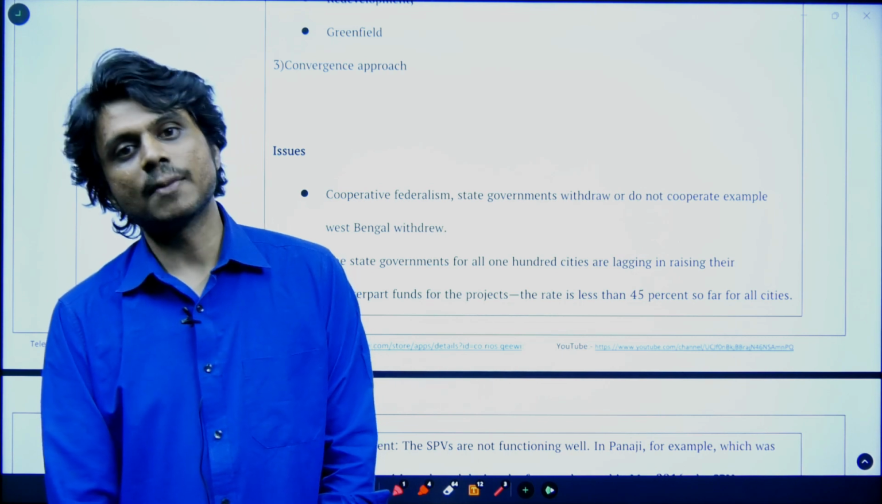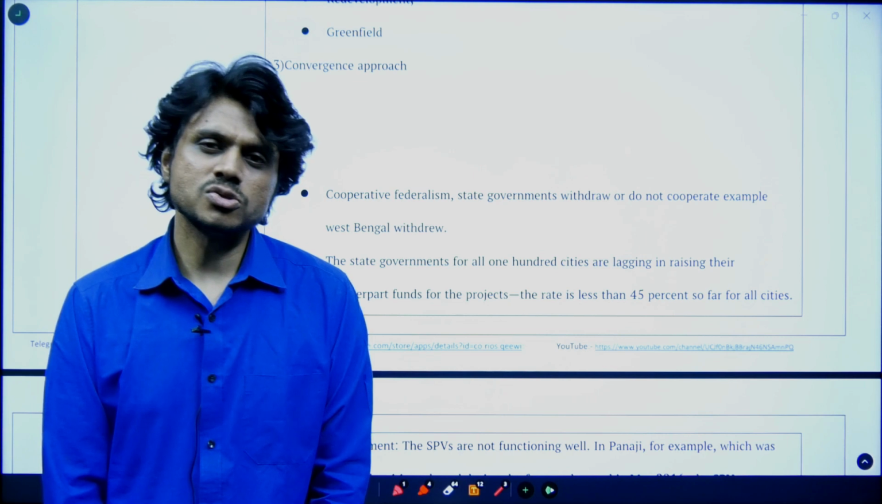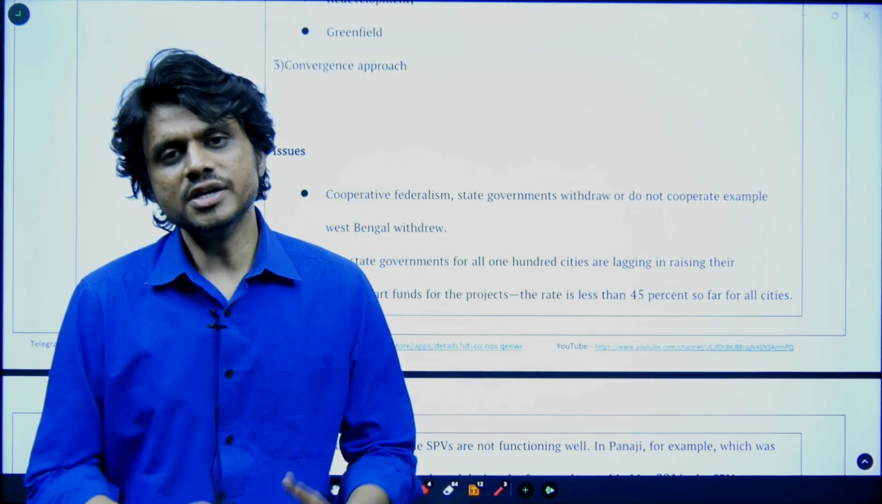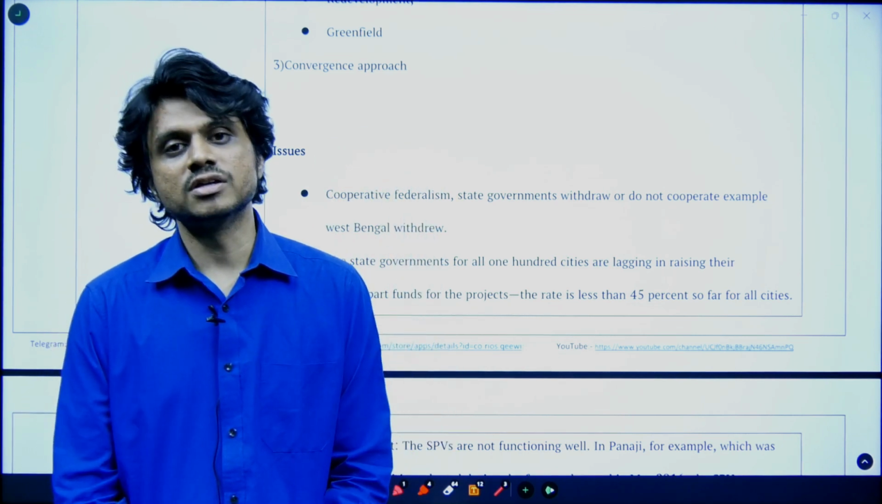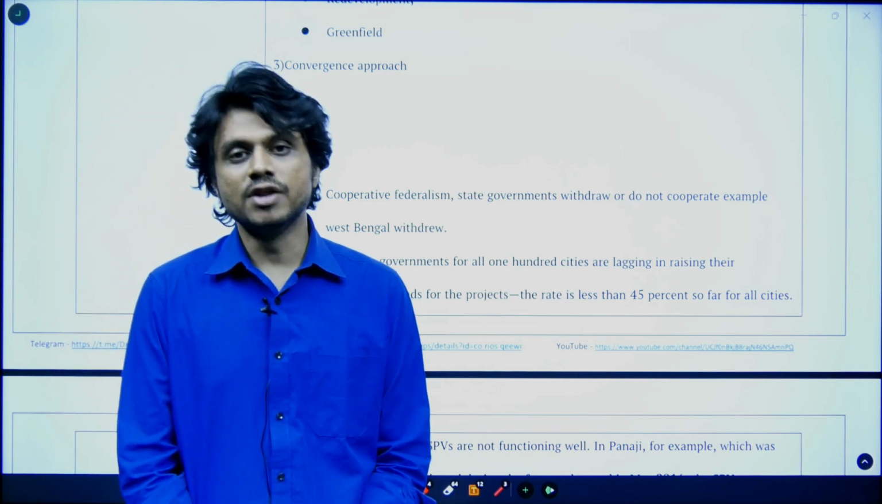For good governance to happen, people should also participate. For people to participate, they also need a good amount of technology oriented solutions. They need broadband digital connectivity. There is still a digital divide. Knowledge and awareness among the people is very low.